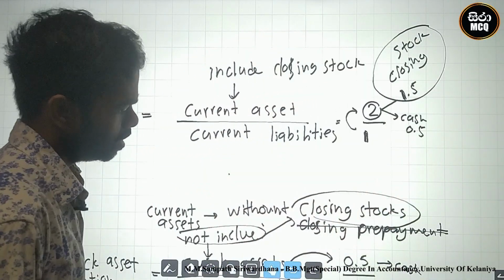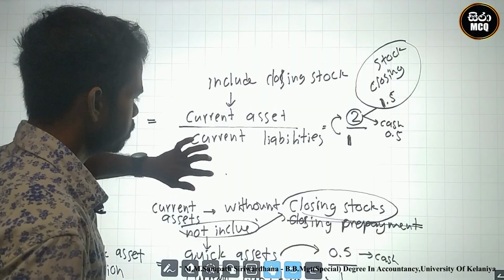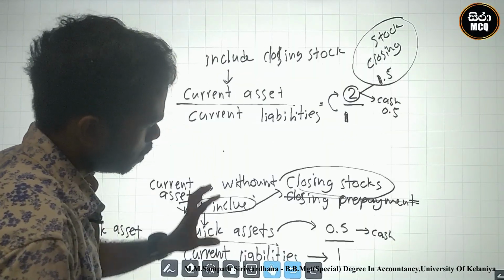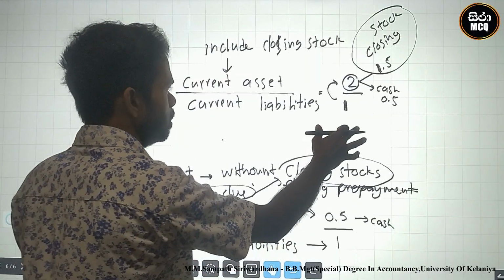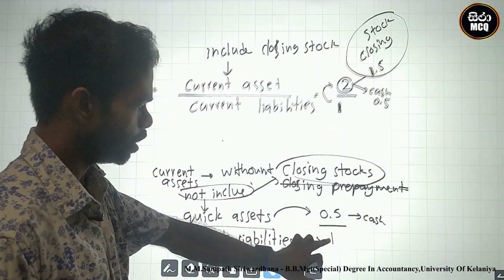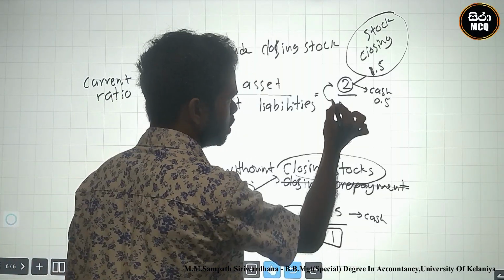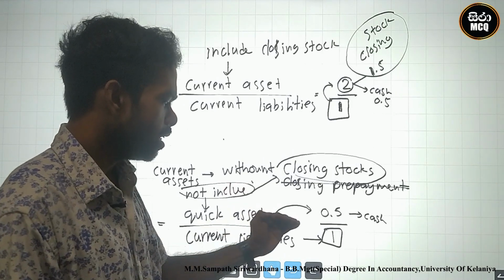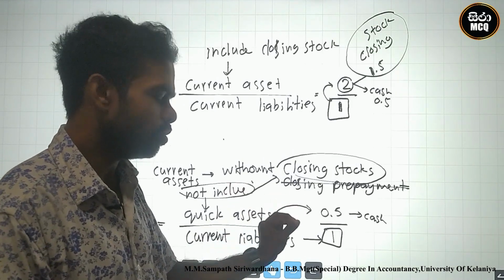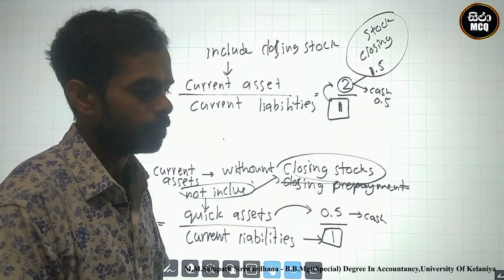Therefore, we can imagine that we have to pay current liabilities of 1 rupee, and the cash amount is only 0.5. This is not enough to pay the current liability.